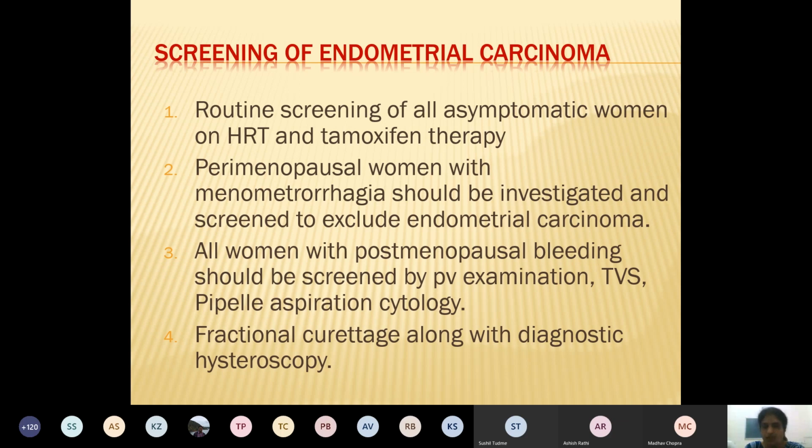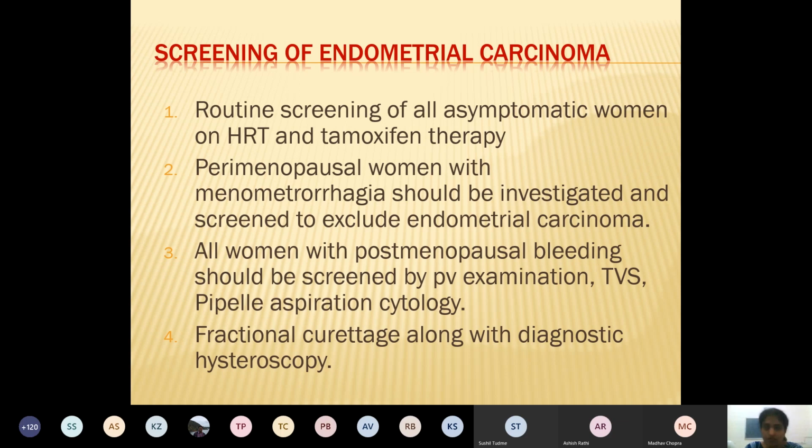So routine screening of all asymptomatic patients who are taking estrogen or HRT. HRT may have been started for something else, but their endometrium should be checked so that even if the malignant changes occur, they will be detected in time and you will be able to treat it properly. So all patients who are taking HRT should be screened for CA endometrium.